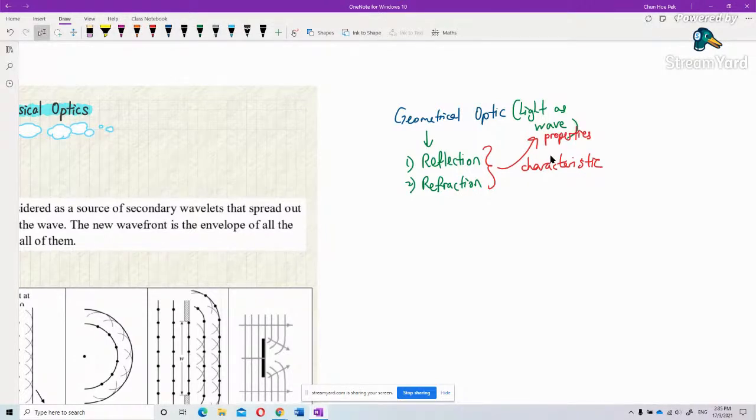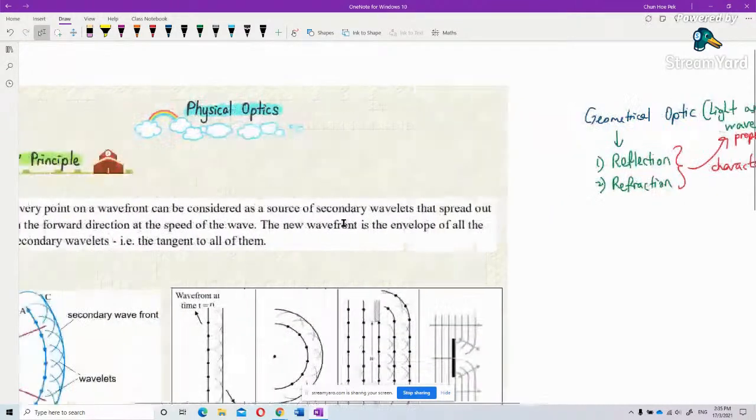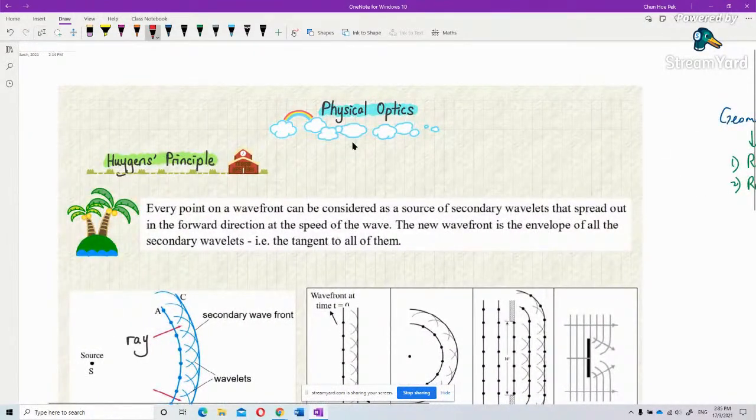Now, physical optics is also called wave optics. In other syllabuses, they call it wave optics. Here you learn another two characteristics of light as a wave. Which are the other two characteristics?